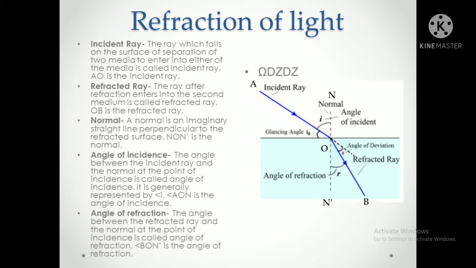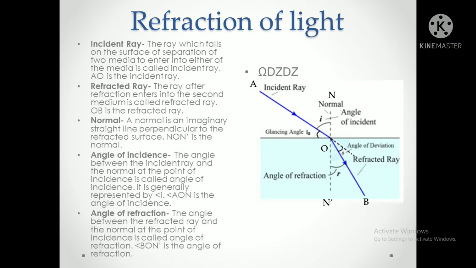We just have to assume it, so that we will know which side the refracted ray is bent, whether away from the normal or near the normal. To determine that, we are just taking an imaginary line, and ON dash is the normal here.